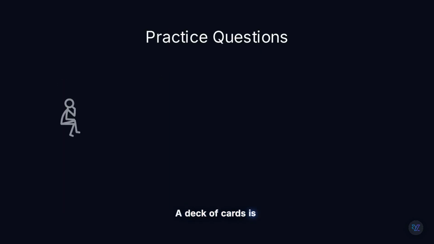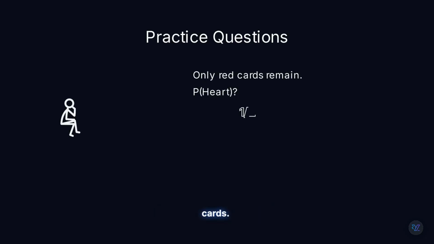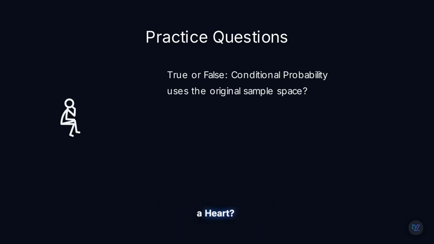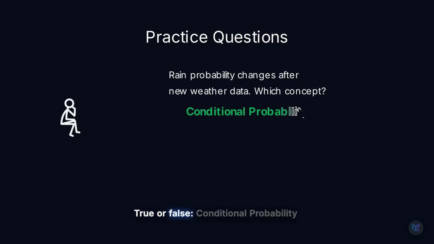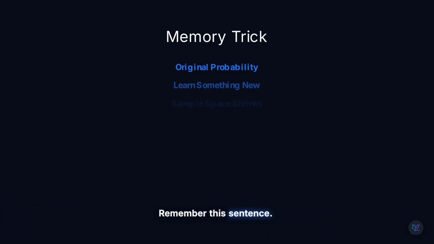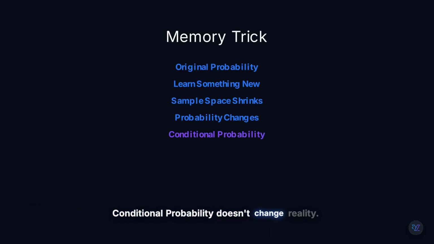A deck of cards is known to contain only red cards. What's the probability of drawing a heart? 13 over 26, or 1/2. True or false? Conditional probability always uses the original sample space. False. It uses the updated sample space. The probability of rain changes after receiving new weather data. Which concept explains this? Conditional probability. Remember this sentence: conditional probability doesn't change reality, it changes what you know.